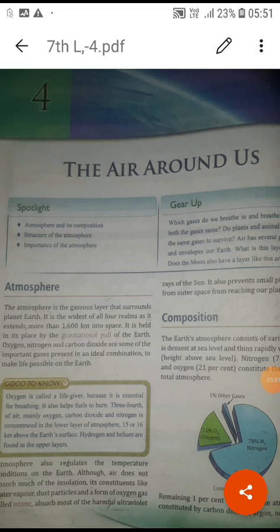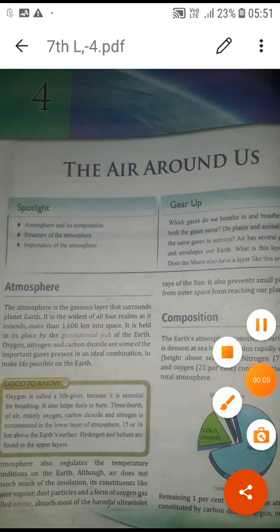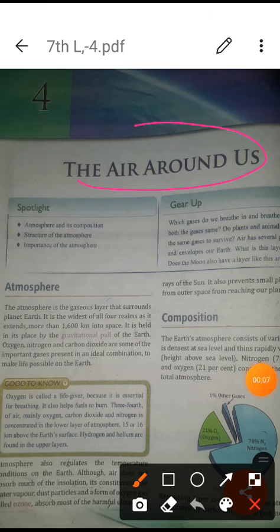Good morning, students. Today we are learning lesson number 4, the air around us. In this chapter, till now, we have learnt about the atmosphere, its composition, and the structure of the atmosphere. Today we will learn about the importance of the atmosphere. We have already talked about this topic in earlier videos, so you know about the atmosphere.